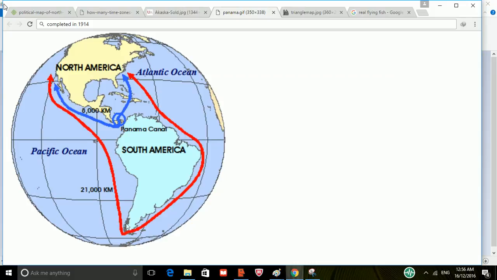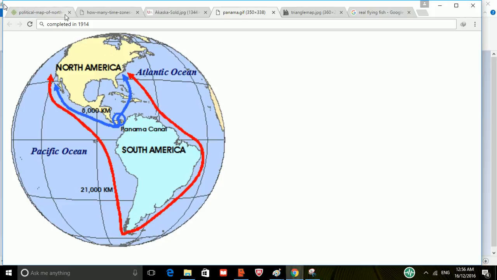And you'd be interested to know that this Cape Horn area at the very bottom of South America, when the ships used to come by this long route, it was very dangerous. It had a lot of icebergs and bad stormy weather and big waves. So the canal also made this entire journey very safe because they avoided the Cape Horn area.